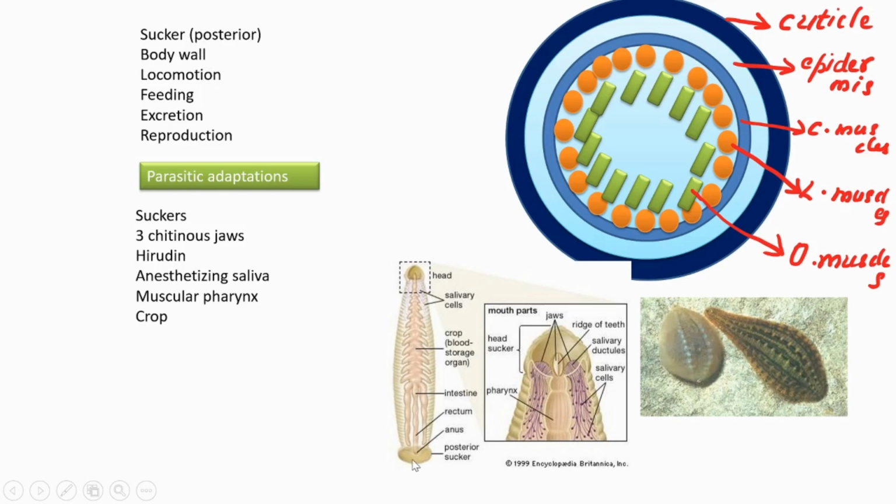7 segments here, and it is circular disc shaped, and its dorsal surface presents the anus. Then coming to the body wall, the picture is shown here.